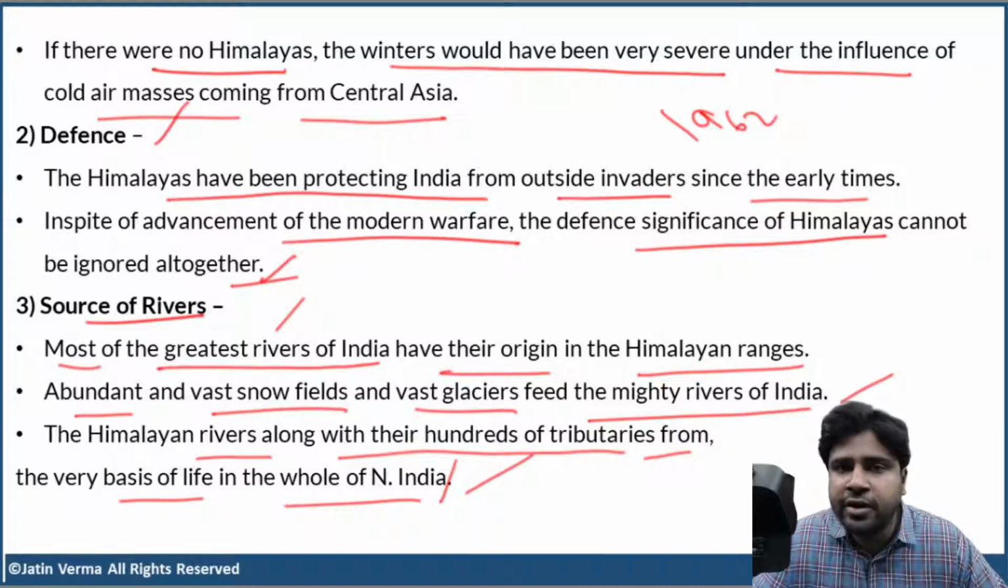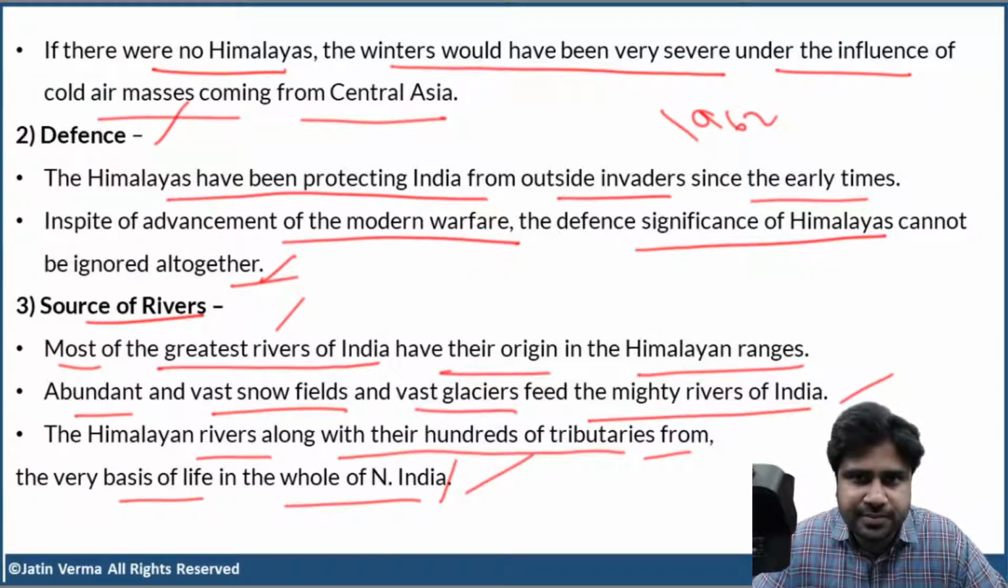As I told you before, winters would have been very severe, very extreme, due to the cold continental air masses moving towards the south.